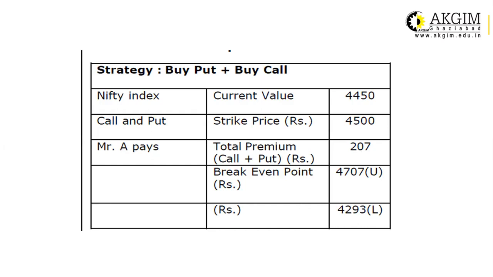This is the upper range, and the lower range is 4,293. And this is a very interesting strategy. If the market is range bound, then one can utilize this strategy.